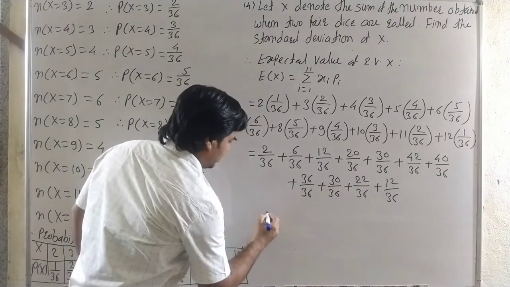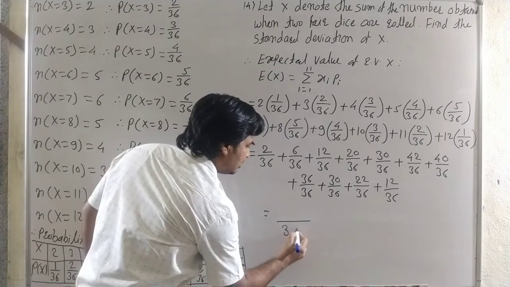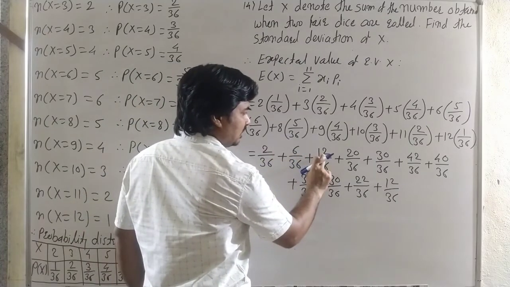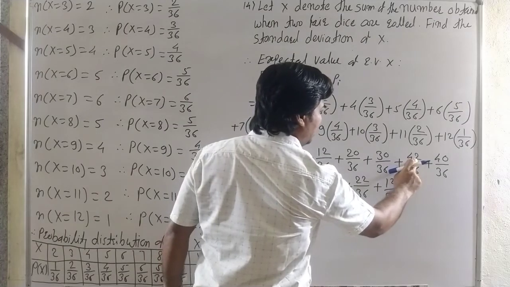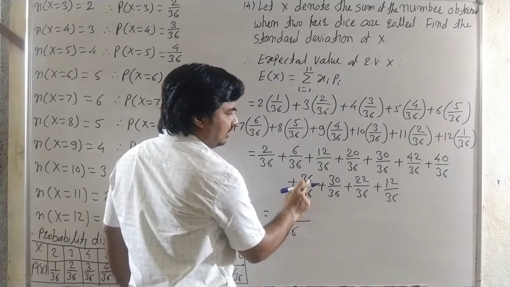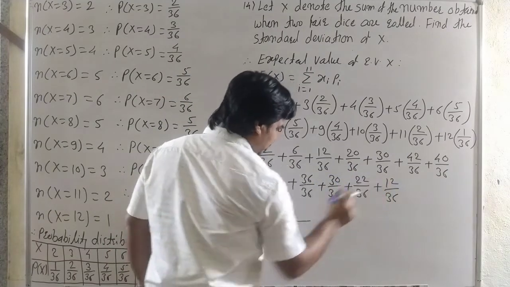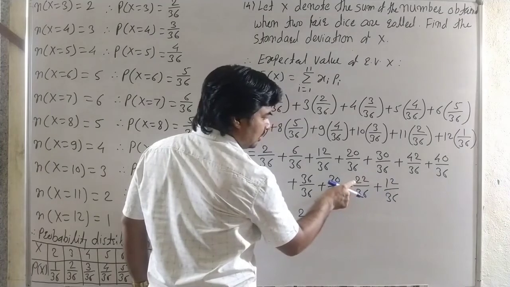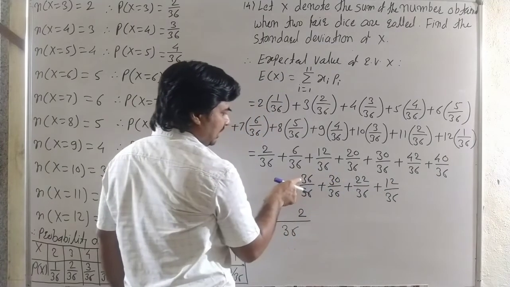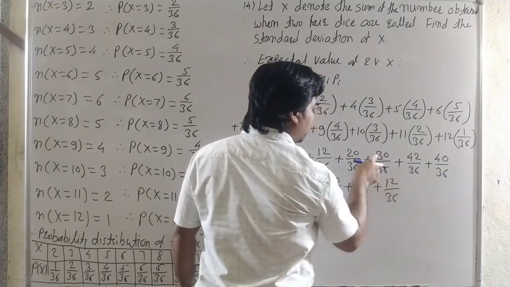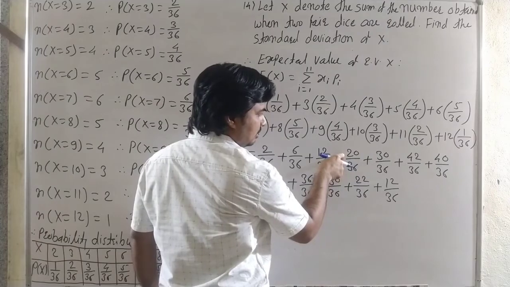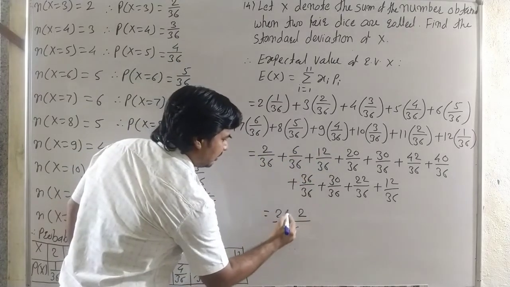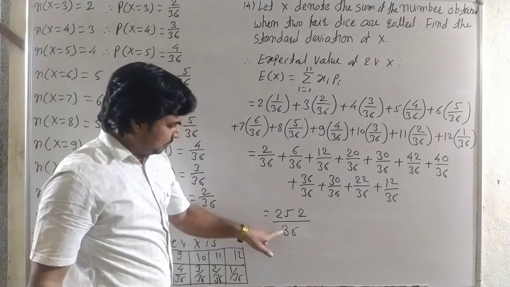The denominator is the same for all terms, therefore we directly write 36 in the denominator. Now adding: 2 plus 6 is 8, plus 12 is 20, and so on, and we get 252 in the numerator. Addition of all the terms in the numerator, and the denominator is the same, therefore it is 252 by 36.